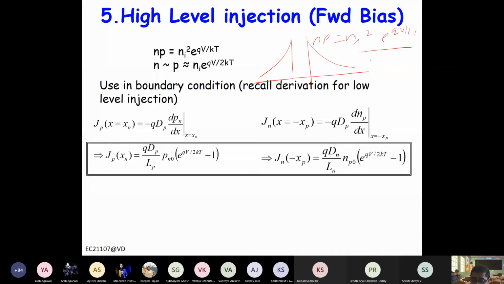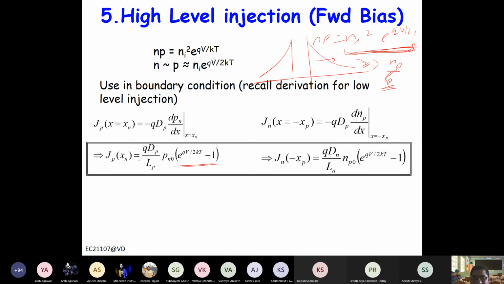So now this is much larger than nn or pp, the majority carrier concentration is comparable or larger. So that means both will be almost the same. So both the minority and majority carrier concentration will be ni exponential qV by 2kT, and then again you use the diffusion equation and you will get an expression exponential with qV by 2kT.